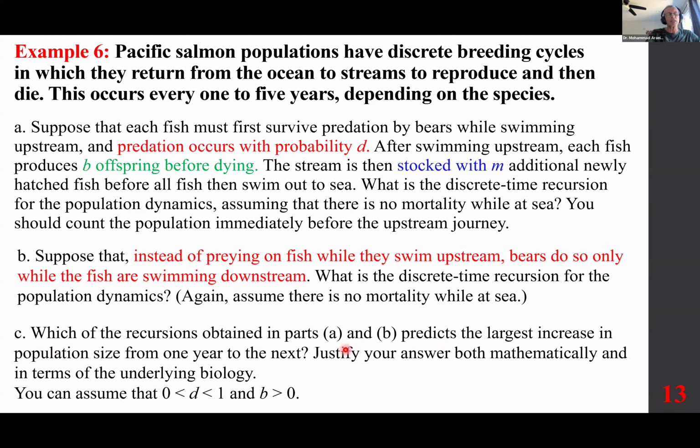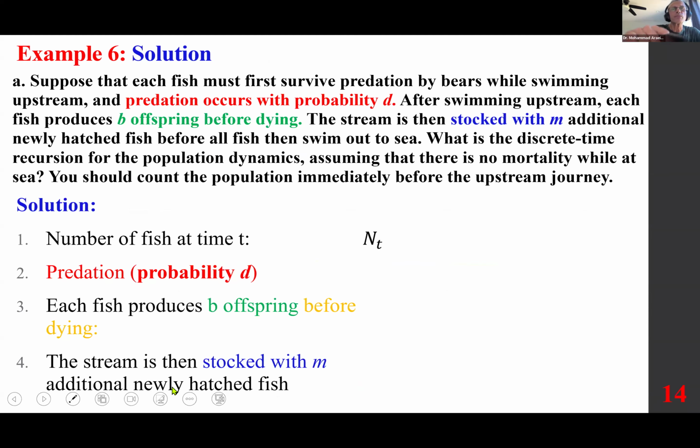Justify your answer mathematically, and in terms of biology, you can assume D is between 0 and 1 and B is larger than 0. D is the proportion, the probability, and the probability is always between 0 and 1. Can be 0, can be 1, but can't be negative or larger than 1. So for this one, we're going to go between 0 and 1. So let's look at this concept, very simply put.